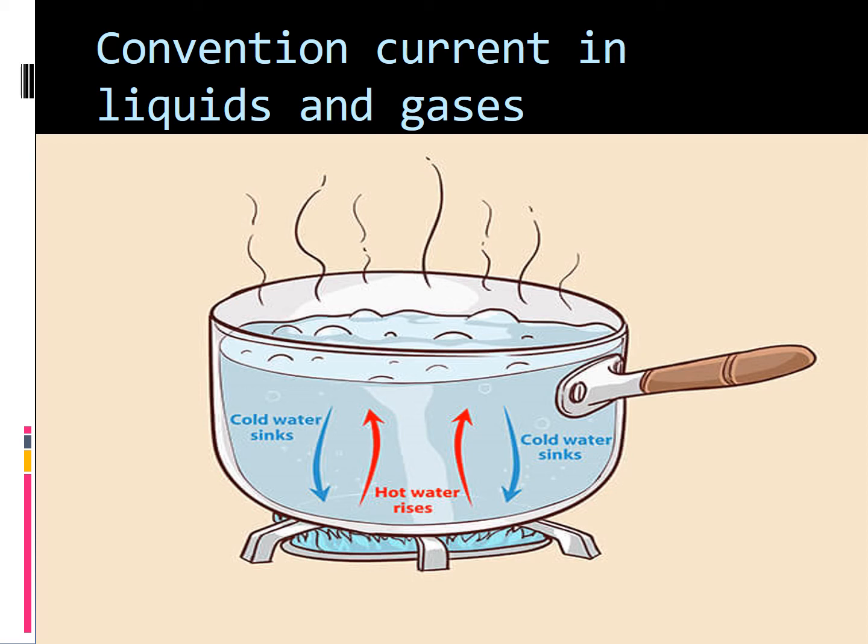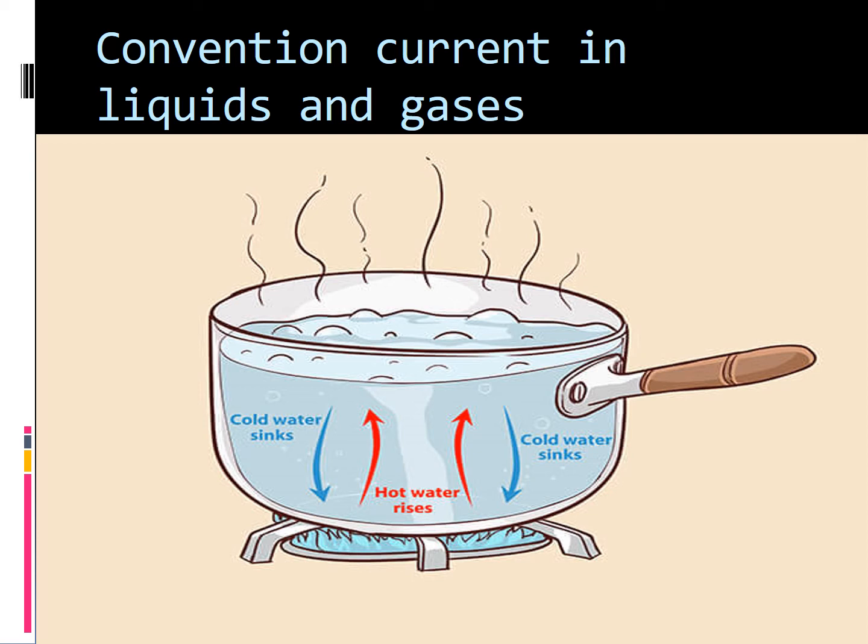The sun is on the top, so the water will be hotter. If you touch the water at the top it will be hot, and if you dive inside, the water feels cool.